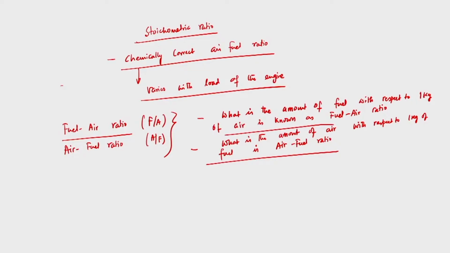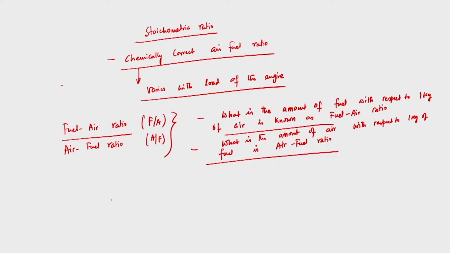So these two, air-fuel ratio and fuel-air ratio, are the amount of fuel per kg of air or vice versa. Fine. Now we will discuss how I know that the chemically correct air-fuel ratio will be supplied to the engine, and what the chemically correct air-fuel ratio will be for a given fuel. I need to know how to calculate the chemically correct air-fuel ratio for a given fuel, and for that we will work out an example.